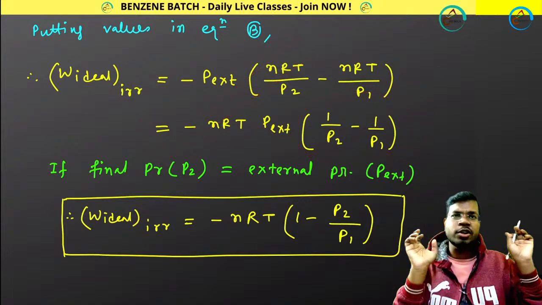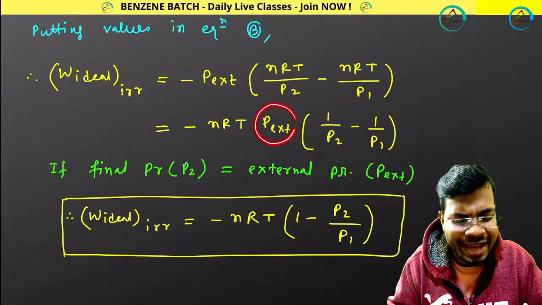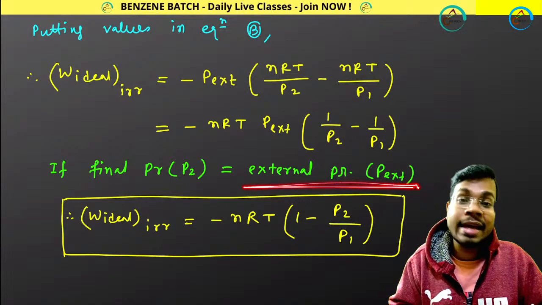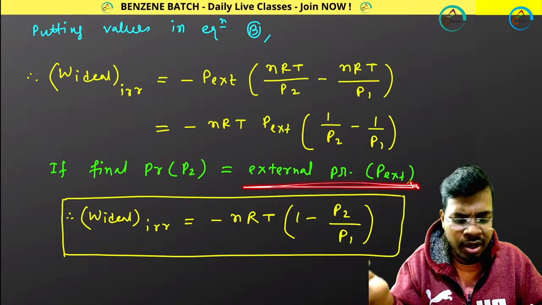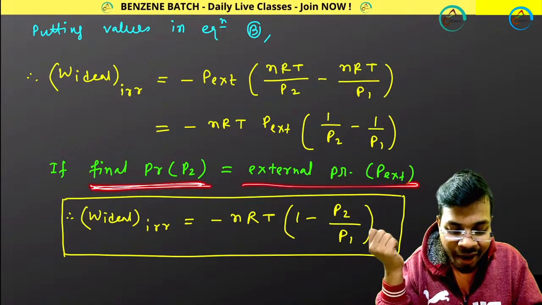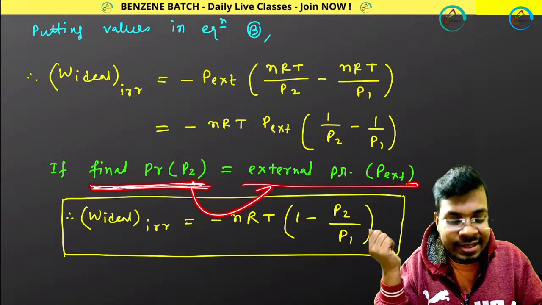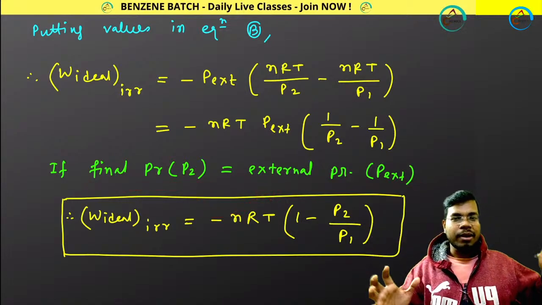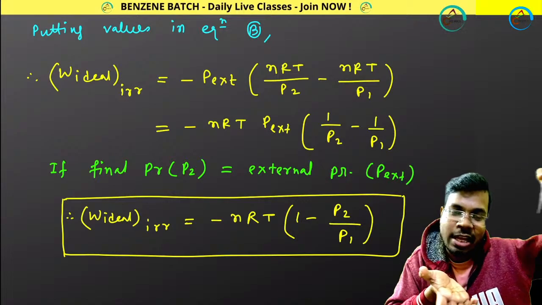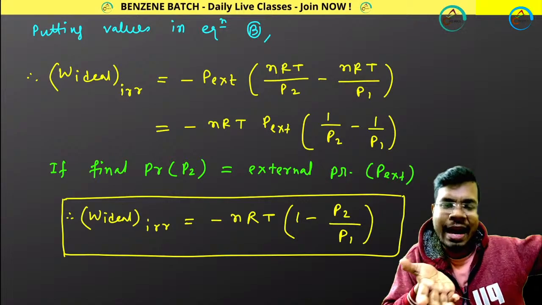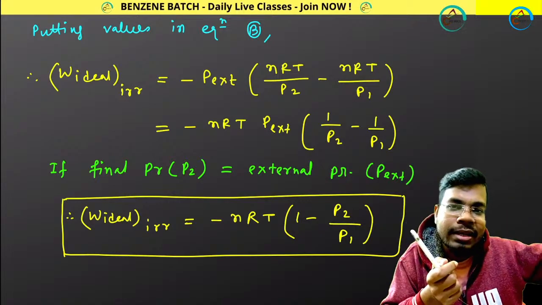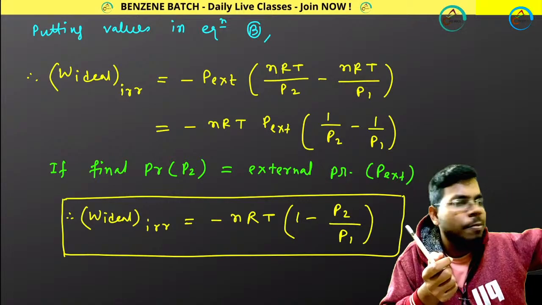Here one thing you need to remember: whenever we are talking about P external, maybe in your examination question paper P external is not there, but final pressure is there. That means final pressure is actually your external pressure. Why is that? Simple, because final pressure means at last, when the system is in equilibrium once again, what is the pressure? It is in equilibrium between the external pressure and the internal pressure.